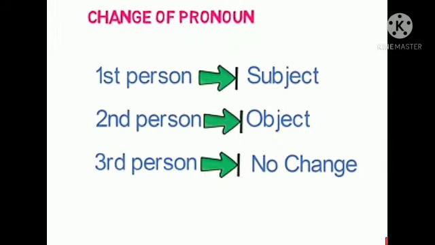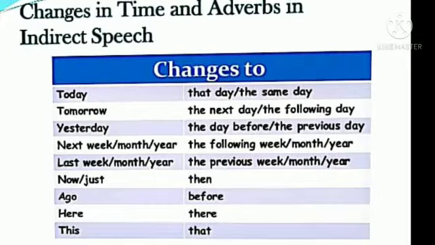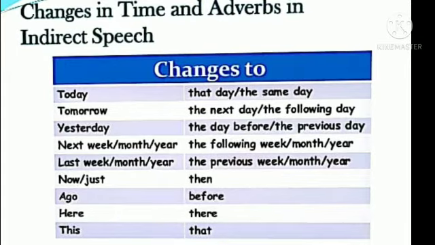There are certain changes of pronoun also. They are, the first person is changed according to the subject, the second person according to the object, and for the third person there is no change. There are certain changes in time also.